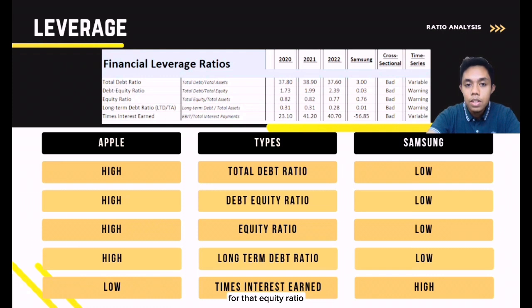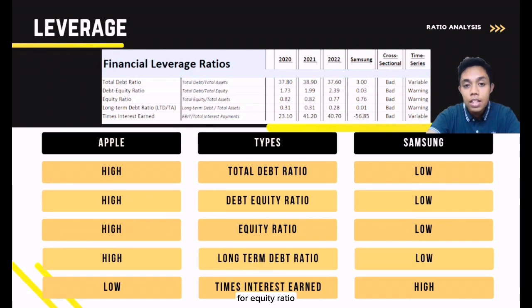For debt equity ratio, Apple has a higher ratio compared to Samsung. In 2020, the ratio is 1.73, 2021 1.99, and 2022 2.39, while Samsung is 0.03.